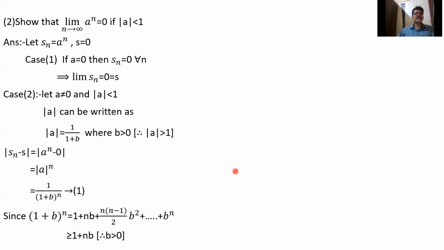Another problem, this is another interesting problem. The limit as n tends to infinity of a power n equals 0 if mod a is less than 1. Suppose you take Sn equal to a power n, if mod a is less than 1, then limit a power n is 0. So a simple example, if you take a equal to 1 by 2, we get 1 by 2 power n. As n tends to infinity, 2 power n tends to infinity, so 1 by 2 power n tends to 0. So limit as n tends to infinity of a power n equals 1 by 2 power n equals 0.